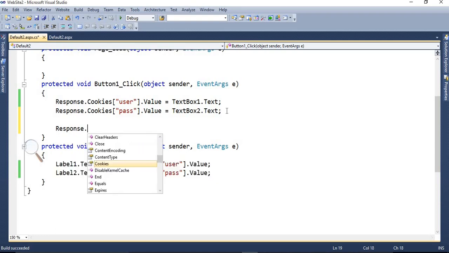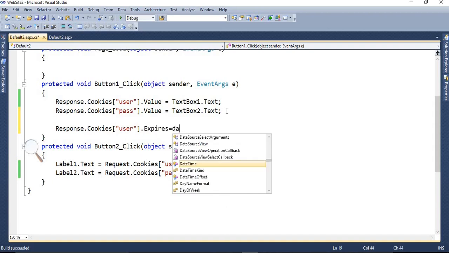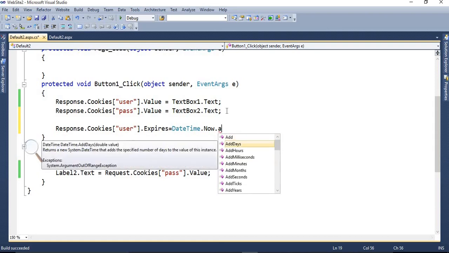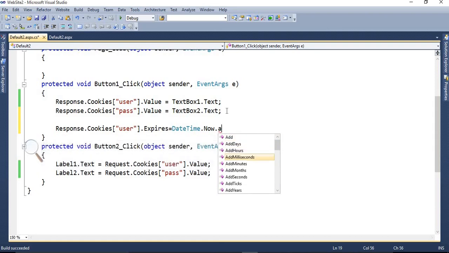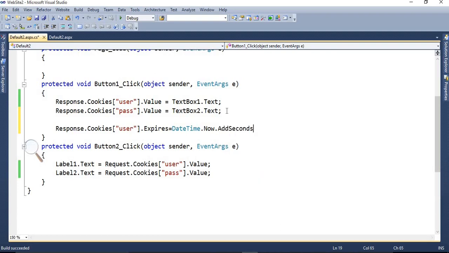So Response.Cookies["users"].Expires = DateTime.Now.Add. Here you can add days, hour, millisecond, minutes, month, second. For quick learning we are using AddSeconds here.